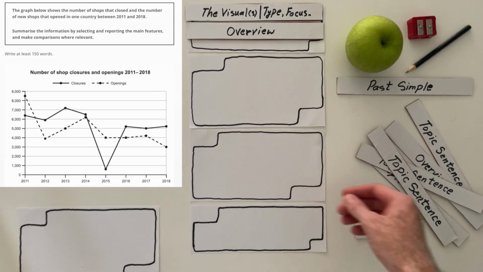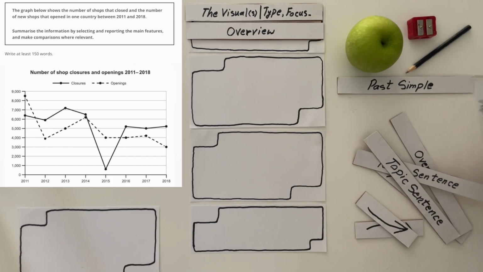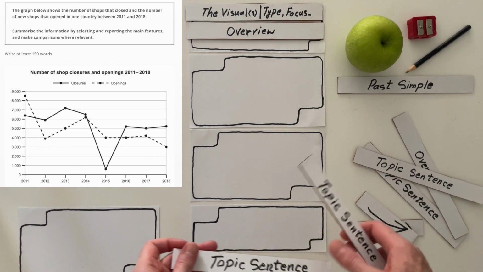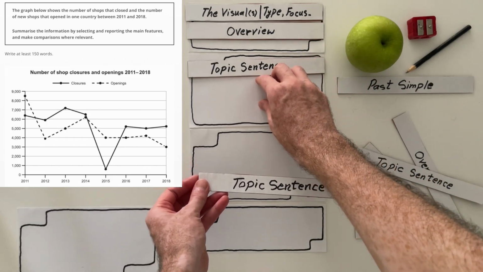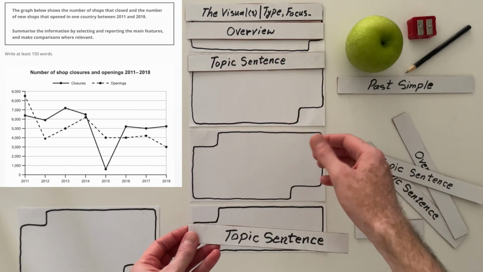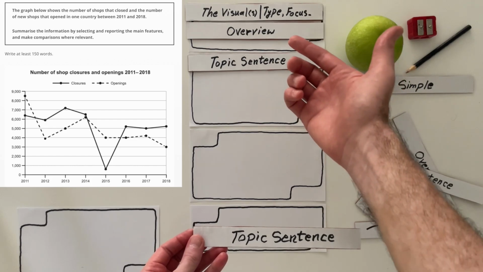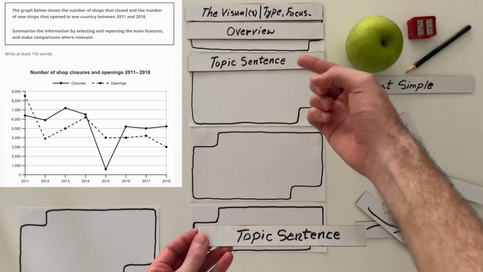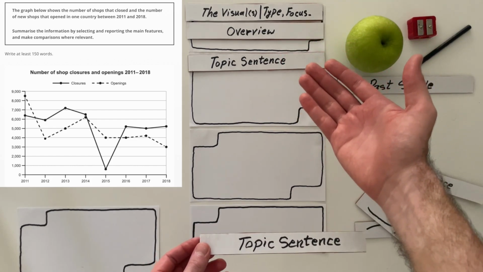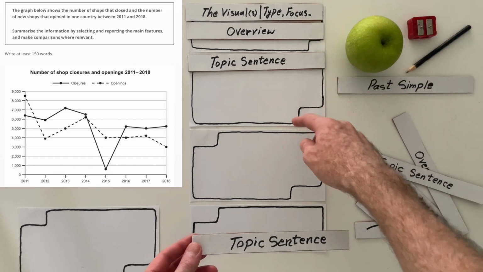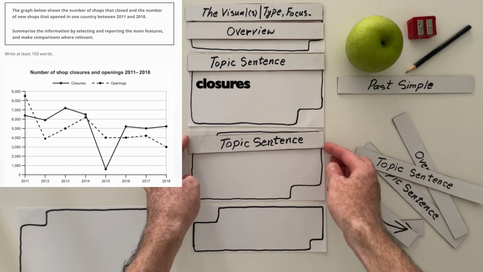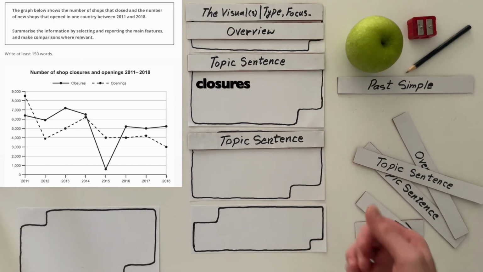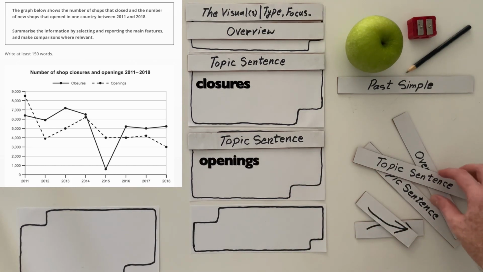Now, based on my overview, I'm going to devote two body paragraphs. One body paragraph is going to be about the closures, because I said here that the closure fluctuation was higher than openings fluctuation. This one will be about closure. This one is going to be about openings. And in the end,